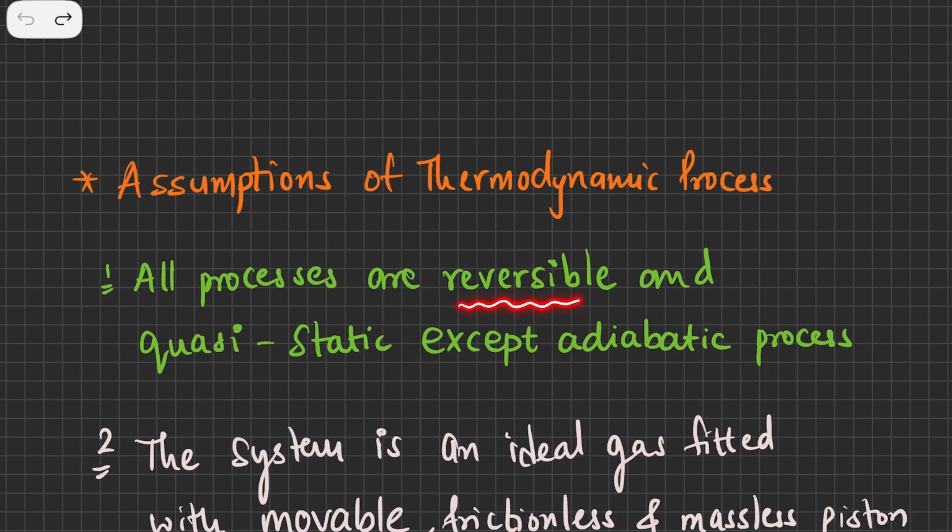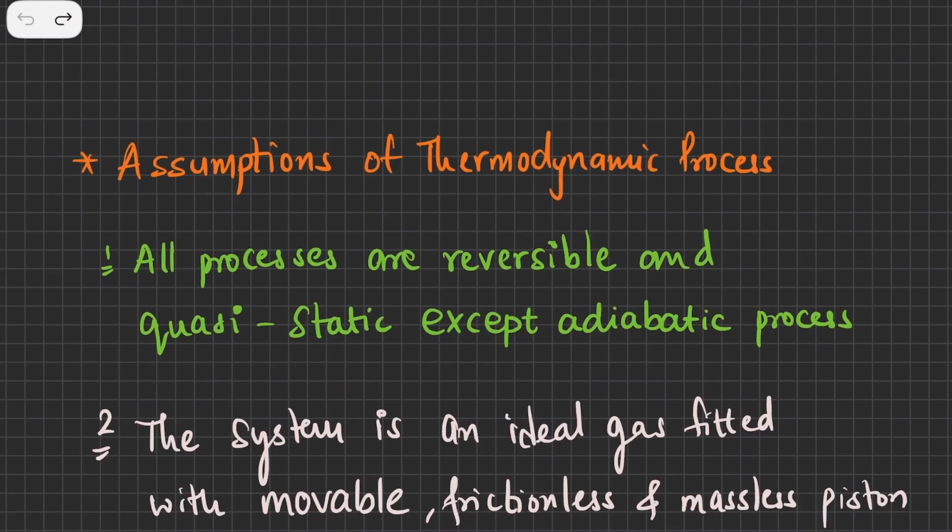More on these kinds of processes in the coming videos, as we need to discuss each kind of process in pretty detail. All these names, reversible, quasi-static, adiabatic, are processes which we are going to discuss in the coming lectures. But because we are starting with the thermodynamic process, we should initially understand what the assumptions are.